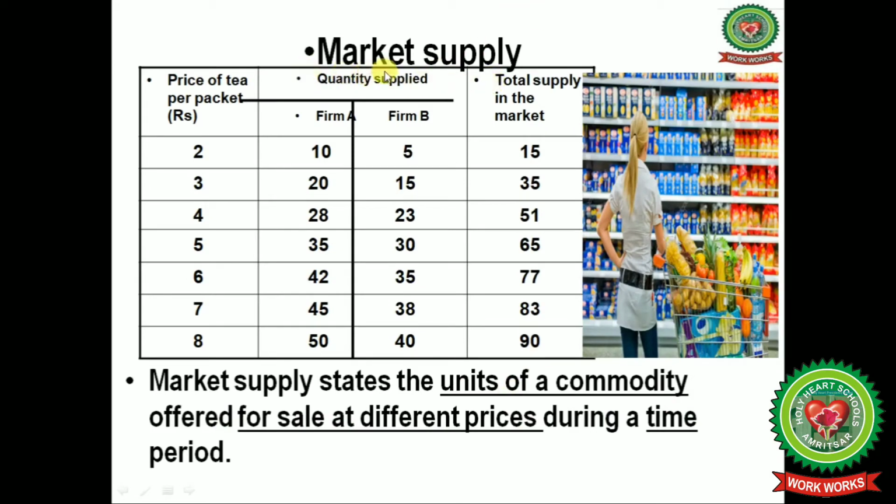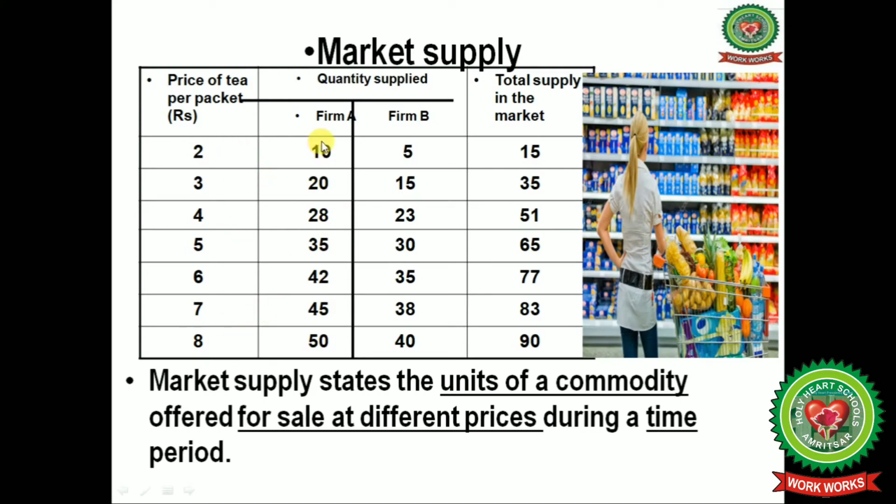Market supply: now we will discuss it with the help of this schedule. Suppose the price of tea per packet fluctuates from rupees 2 to rupees 8, and the quantity supplied by firm A and firm B is also given.